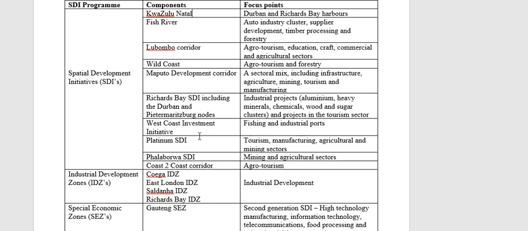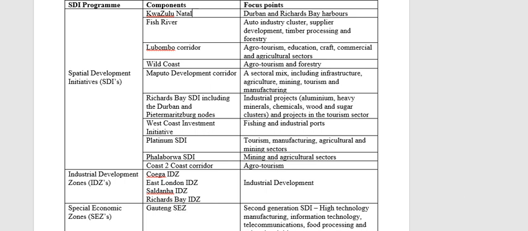The West Coast Investment Initiative is for fishing and harbours, so obviously exports. The Platinum SDI: tourism, also manufacturing, agriculture and mining. Platinum, you can see it in the name. Platinum is a mineral, so the focus area, if you have to guess, would be mining. Phalaborwa SDI, also mining and agriculture. Coast to coast corridor, also agriculture and then tourism. Obviously at the coast, everybody goes to the sea, so tourism is a logical guess.